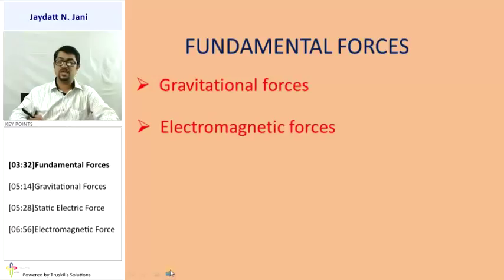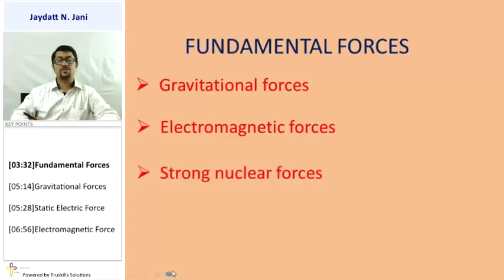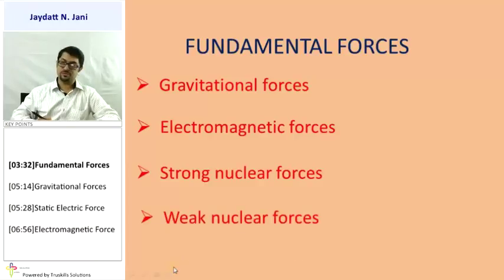The next force we consider is the electromagnetic force. In that force, we have two different branches, electric as well as magnetic. The combined effect of electric and magnetic gives us the electromagnetic force. Then the strong nuclear force, and the next one is the weak nuclear force. These two forces are related to nuclear forces.